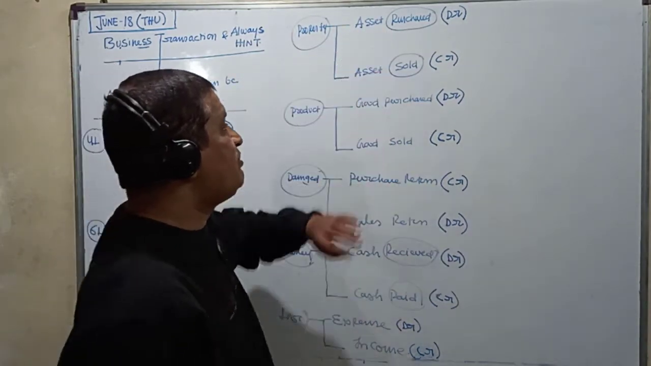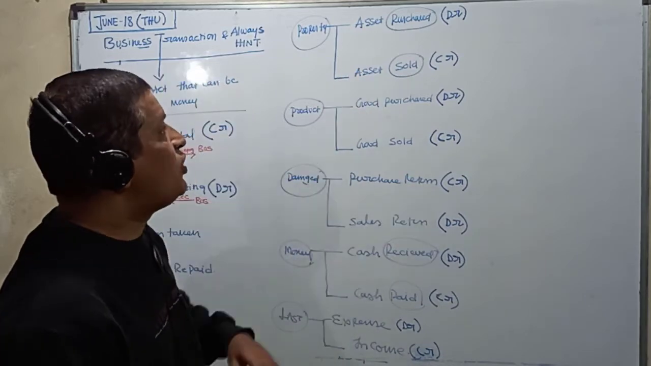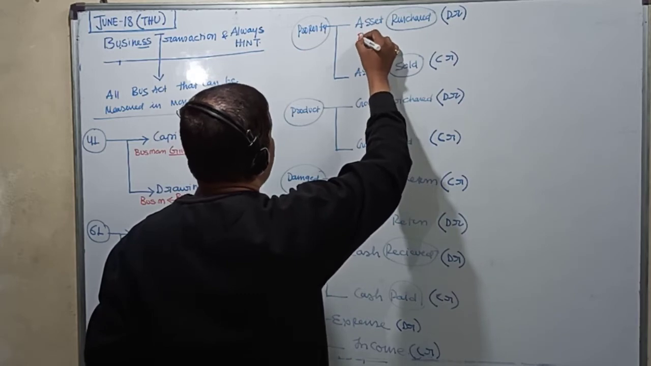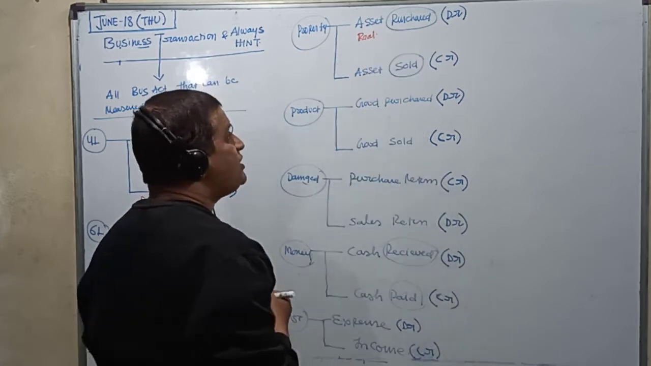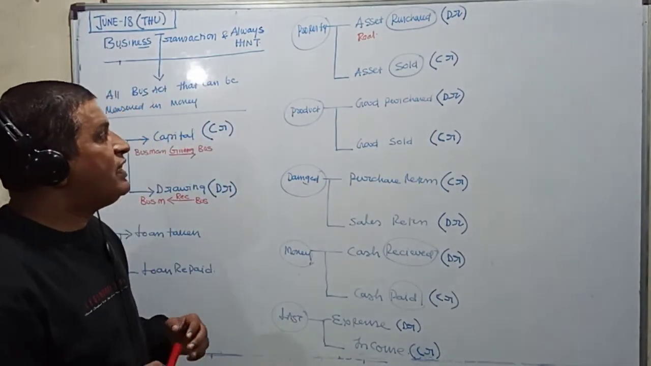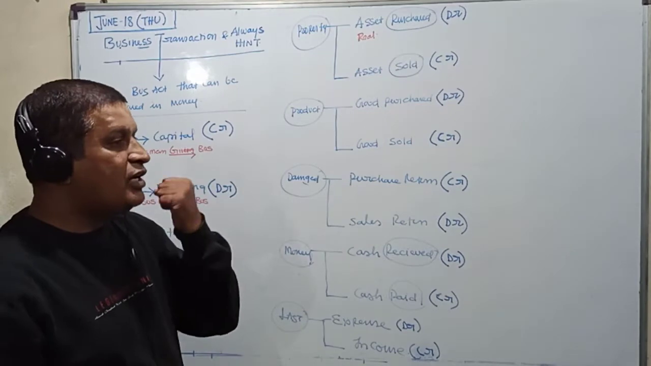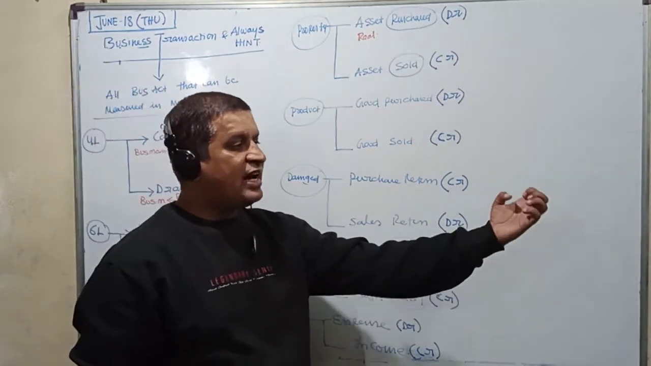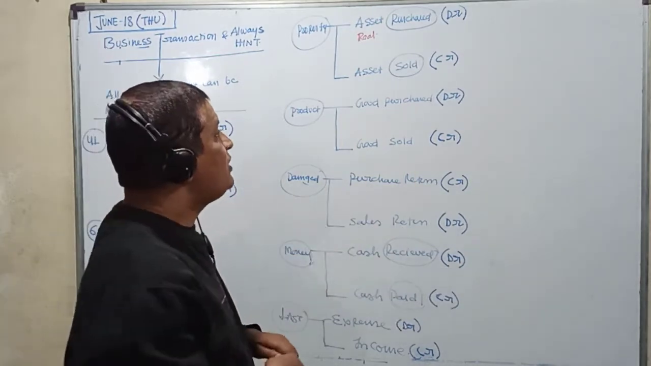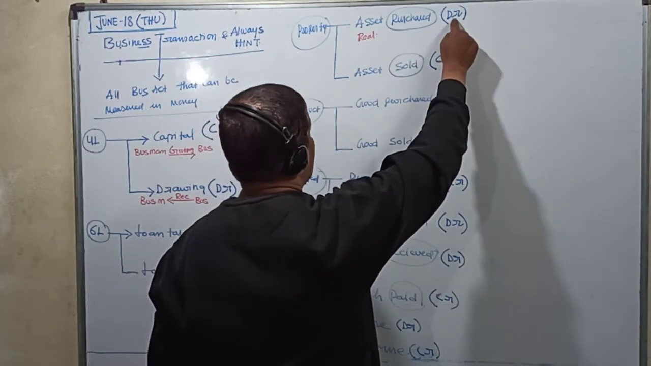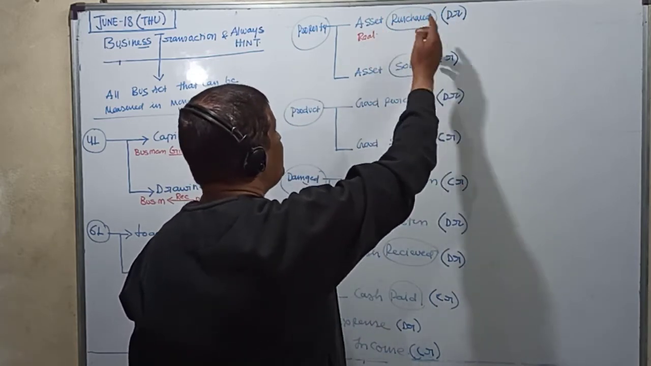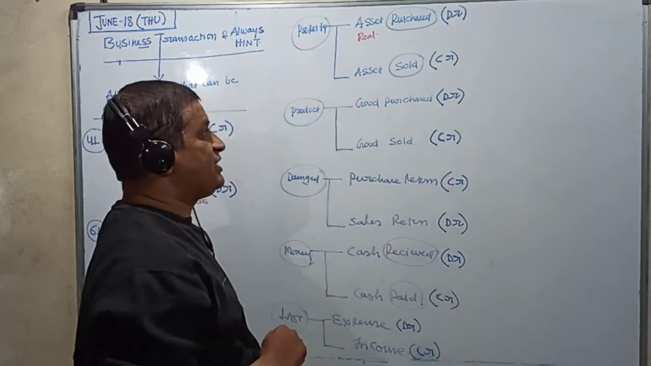Now come to asset purchase. Asset purchase is always debited, and we know that asset is property, and it is a real account. What is the rule for real account? Debit what comes in, credit what goes out. When you are purchasing an asset, the asset is coming into the business. So asset purchased is always debited, because the rule is debit what comes in.